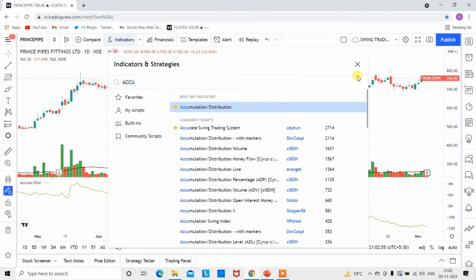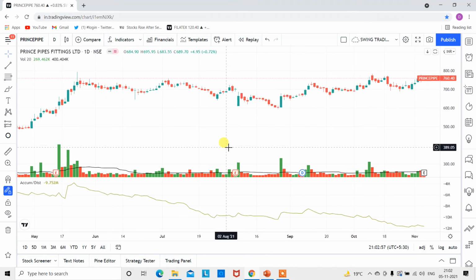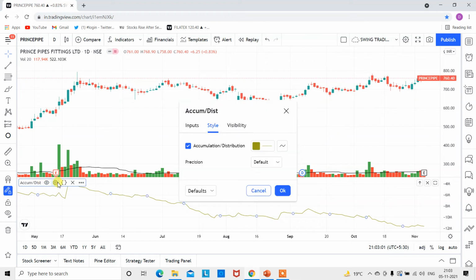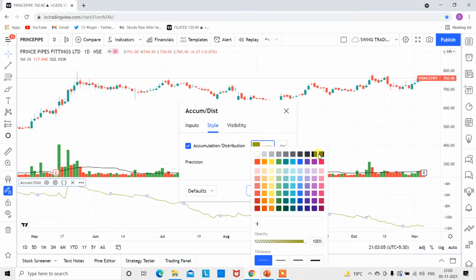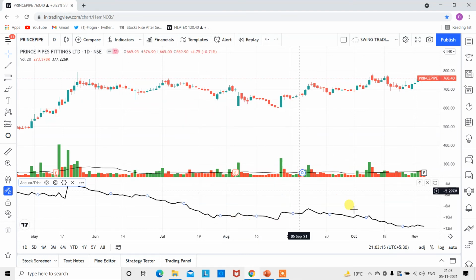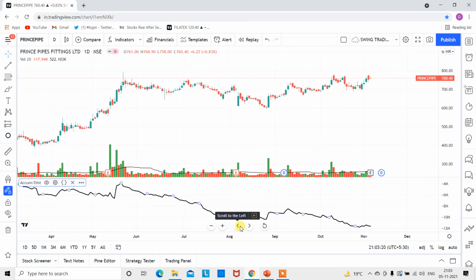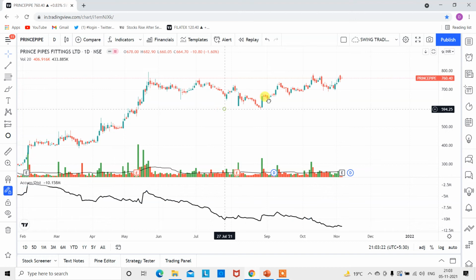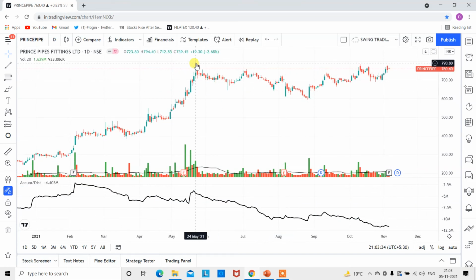Yeah, this indicator, you can use it freely. So now I will just change the color of this line. Now you see, guys, on the right-hand side you will find the volume line as well. It will be better. Now I was talking about, you see here the price has now fallen from 790